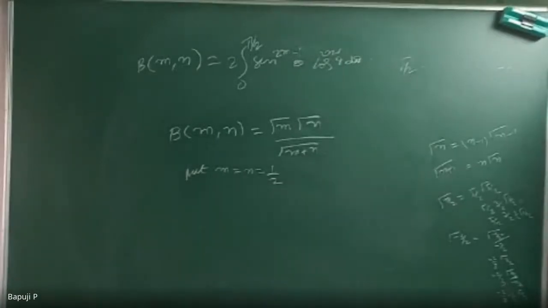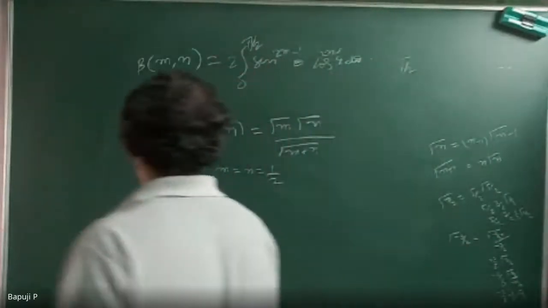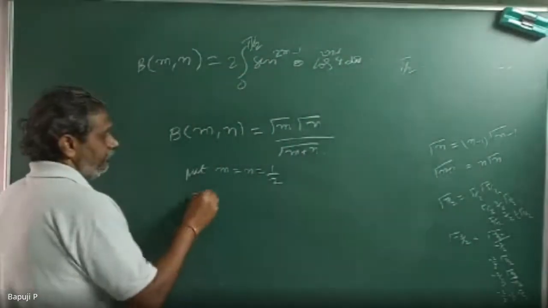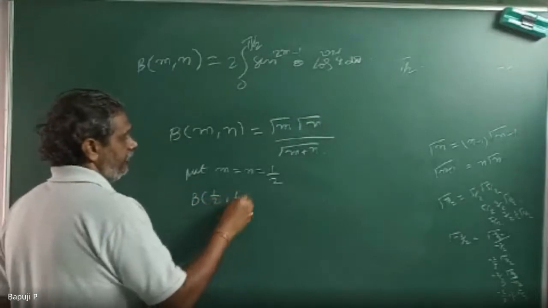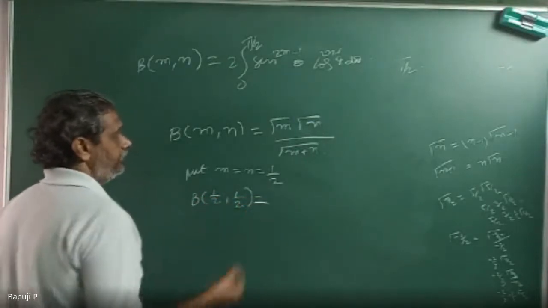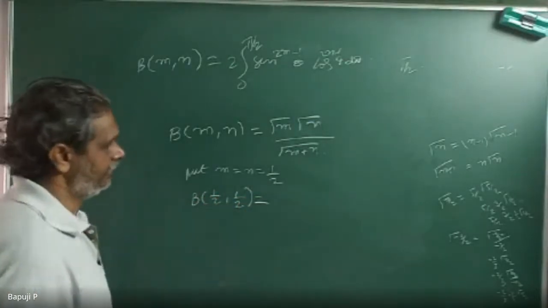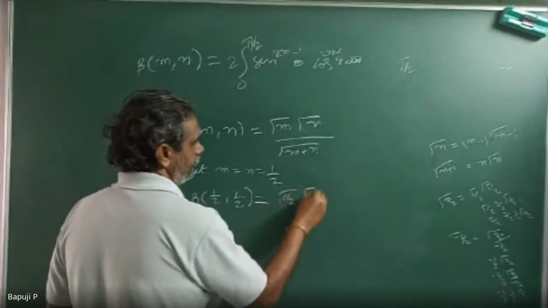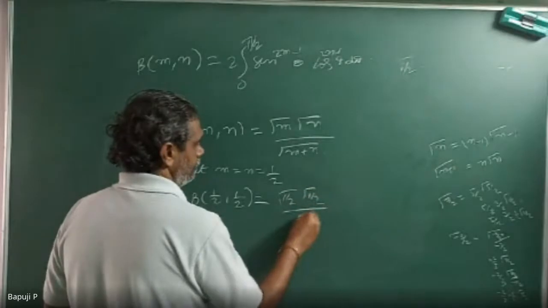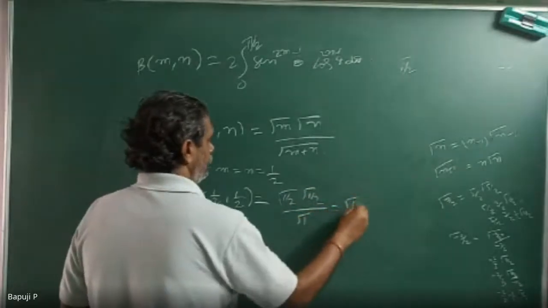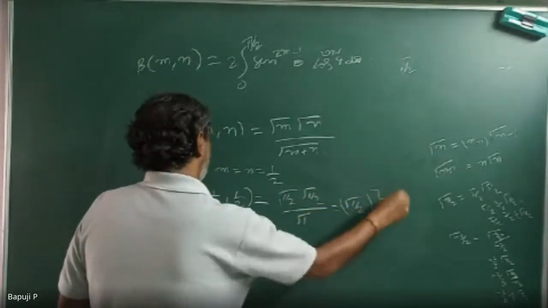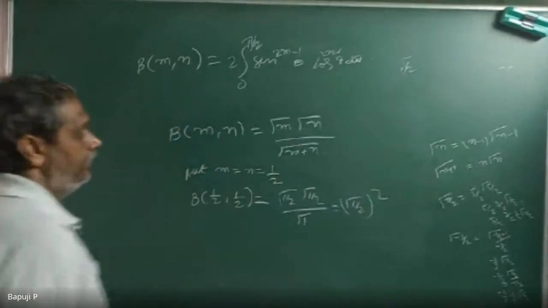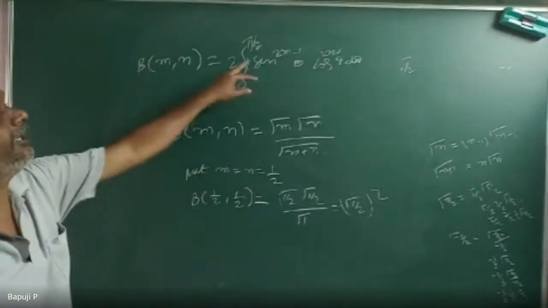Okay, m is equal to n is equal to half. What will you get here? This is another proof, a simple proof for proving the value of gamma half. If you go directly by integration, it is somewhat tedious. But Beta of half comma half, how can I write it in this equation?